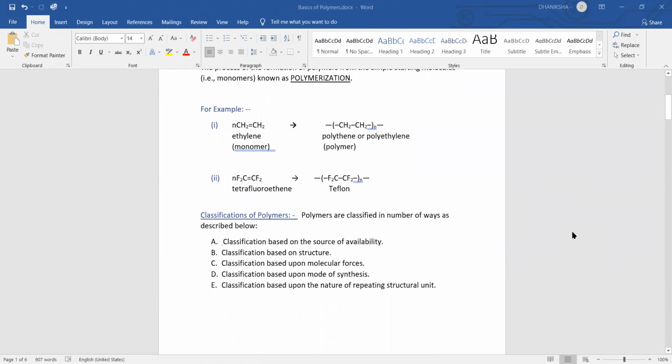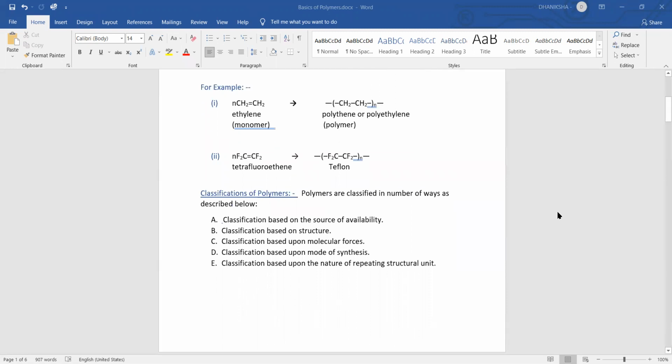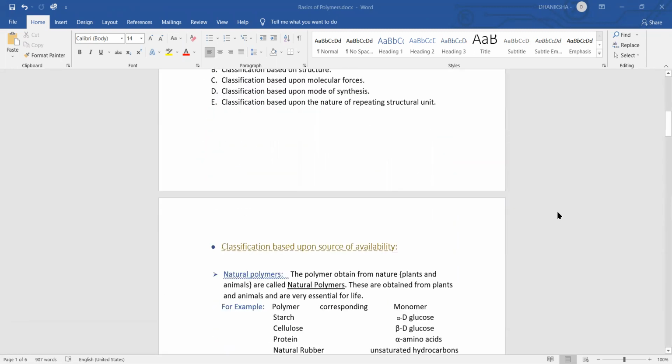Now we'll start the classification of polymers. Polymers are classified in a number of ways. First category is classification based on the source of availability. Second is the classification based on structure. Third one is classification based upon molecular forces. Fourth is classification based upon mode of synthesis. Fifth is classification based on the nature of repeating structural unit.